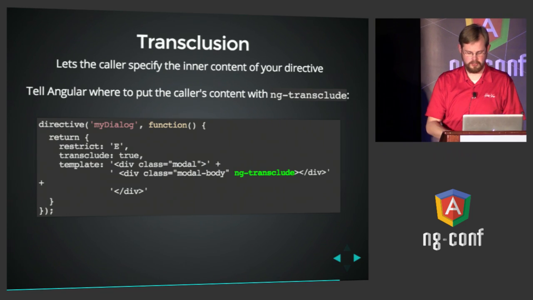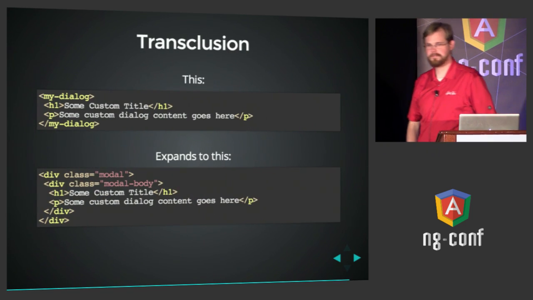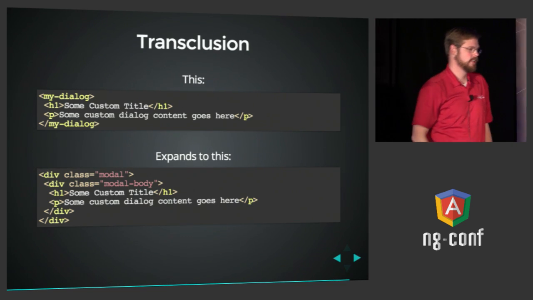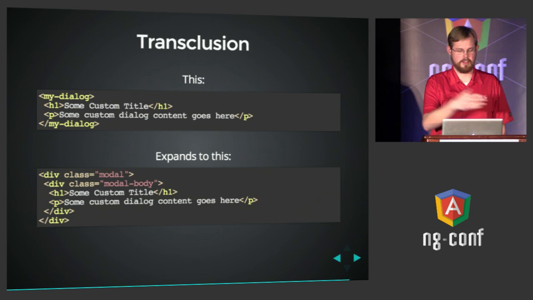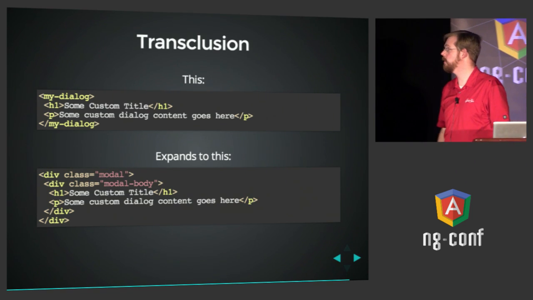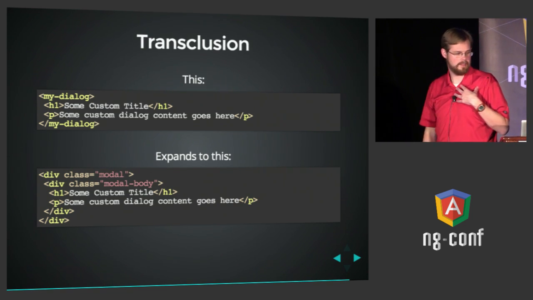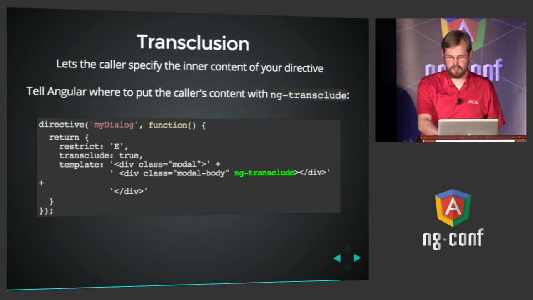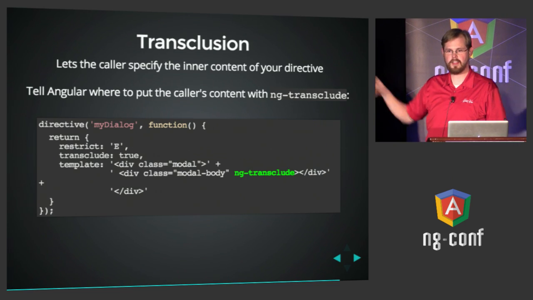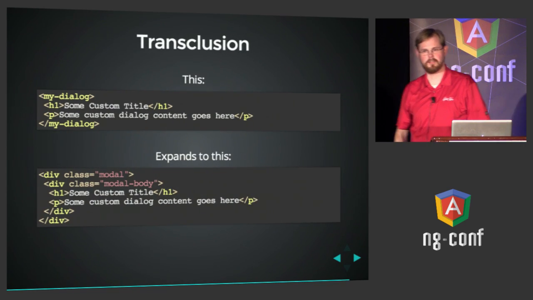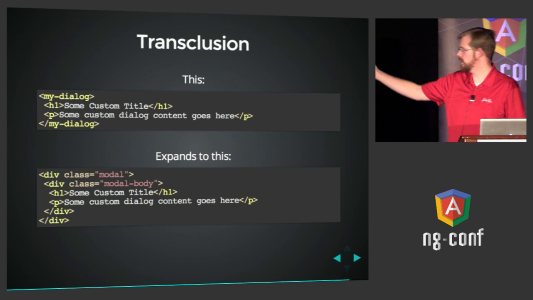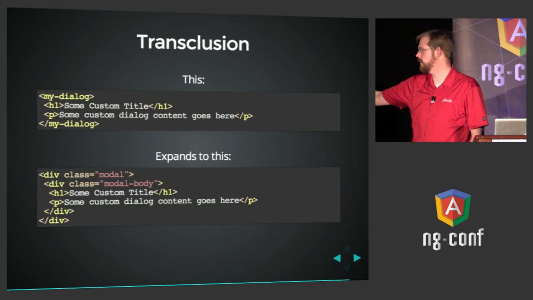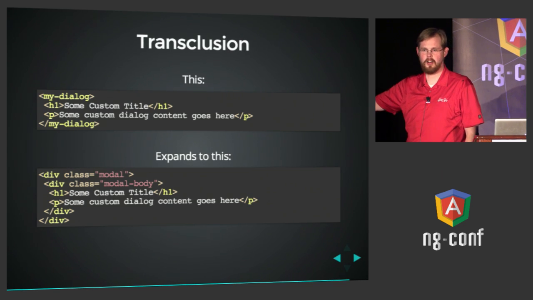So sometimes it's useful to see this in reverse order, but here's how you would use it. I've got a my-dialog directive, my own custom tag, and then I bring my own content. I've got some custom title, some custom dialog content goes here, whatever I want. This is up to the caller to bring their own content. That H1 and that P element will be put into the ng-transclude place there as a child of that div. Okay, so bring your own content, just like that. So in this case, it expands into div class equals modal, div class equals modal body. That came from the directive. Then H1 and a P tag that came from the caller.